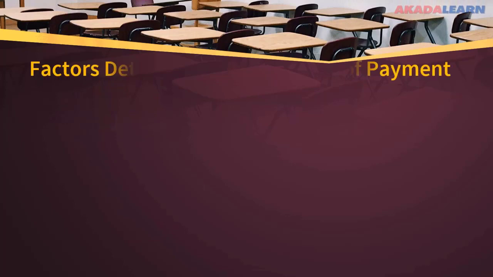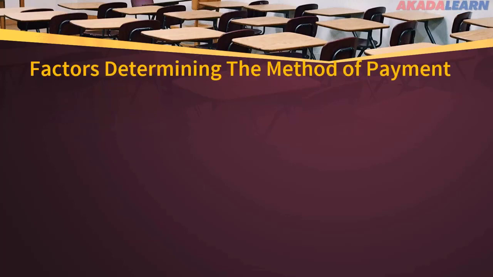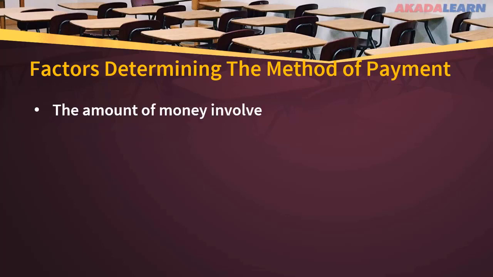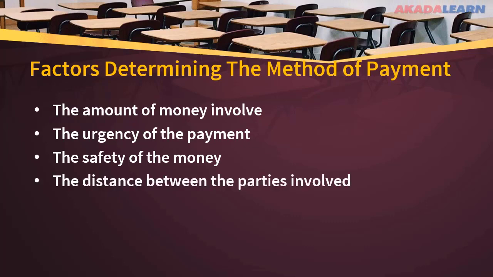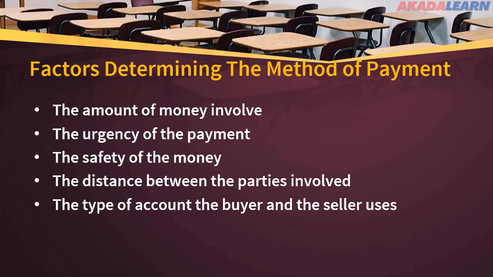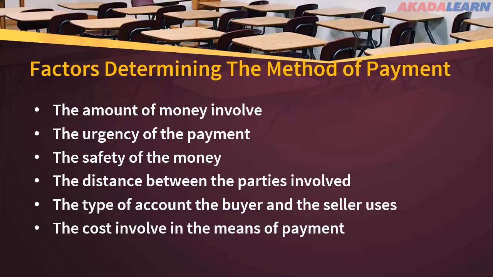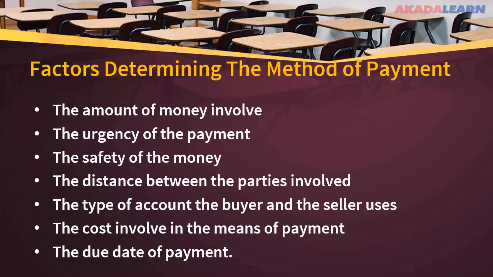Now let's look at factors that determine the method of payment. 1. We have the amount of money involved. 2. We have the urgency of the payment. 3. The safety of the money. 4. The distance between the parties involved. 5. The type of account the buyer and seller uses. 6. The cost involved in the means of payment. And lastly for this class, the due date of payment.